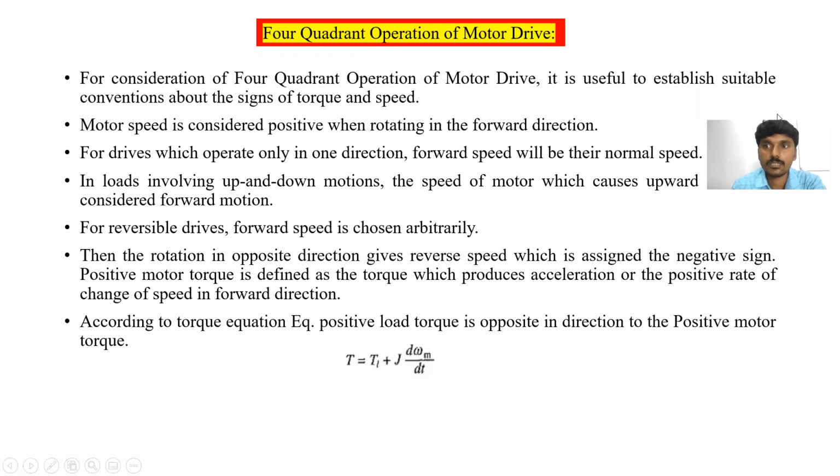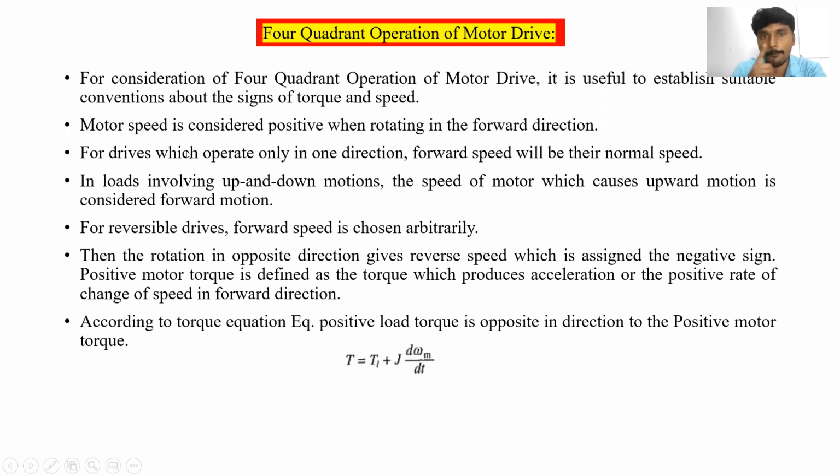Generally we can say motor speed is considered positive when it is rotating in the forward direction. For drives which operate only in one direction, forward speed will be their normal speed. In loads involving up and down motions, the speed of the motor which causes upward motion is considered a forward motion. For reversible drives, the forward speed is chosen arbitrarily. Then rotation in the opposite direction gives the reverse speed, which is assigned the negative sign.